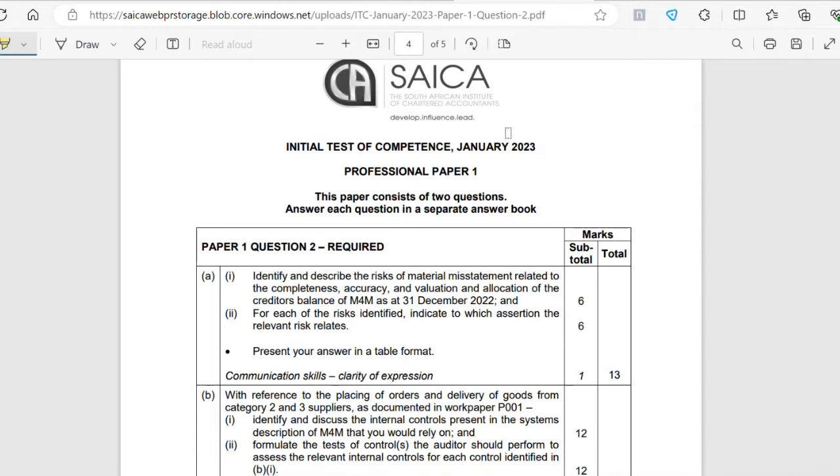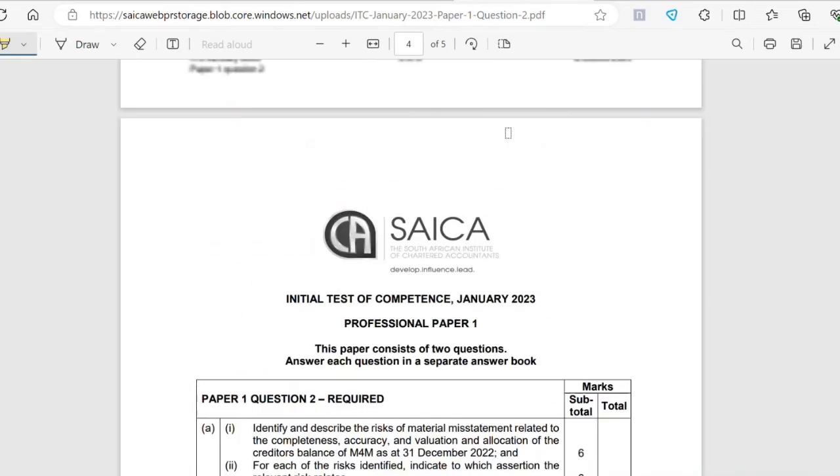That would mean that you would need to cover all the assertions, being occurrence or existence, completeness, allocation, valuation, rights and obligations, as well as presentation and disclosure. So they've given us the exact assertions they want us to look at. Again, completeness, accuracy, valuation, and allocation of the creditor's balance. Furthermore, they say that for each of the risks identified, they want us to indicate which assertion the risk relates to. So we can't just write down the risk. We need to say, okay, this risk relates to this assertion.